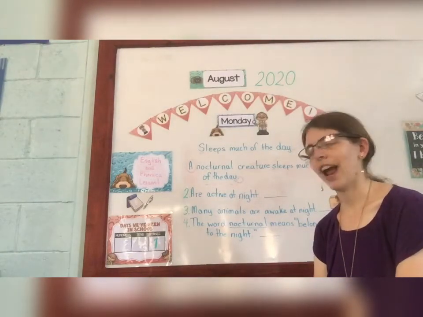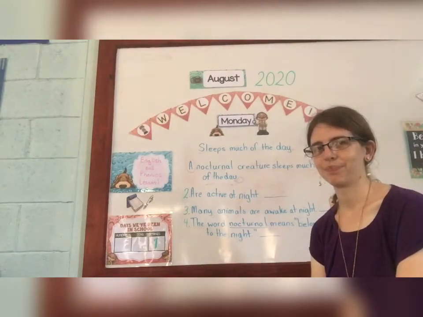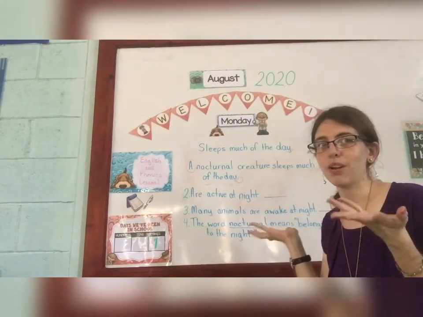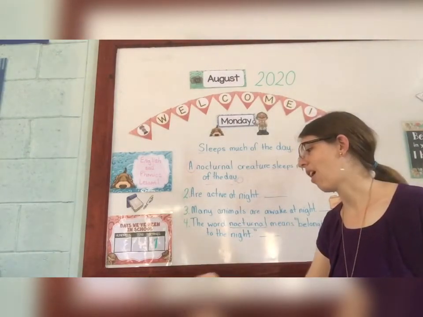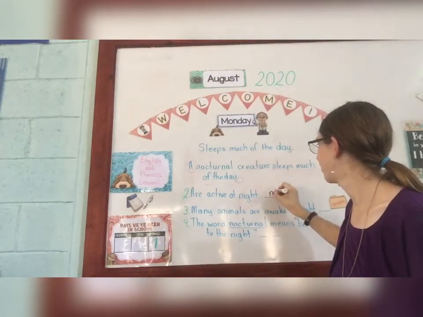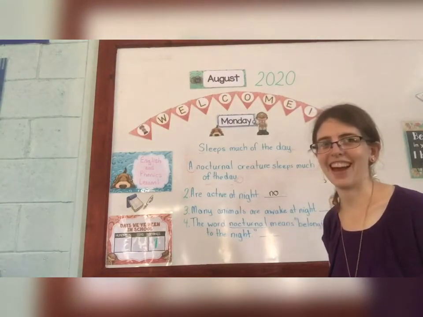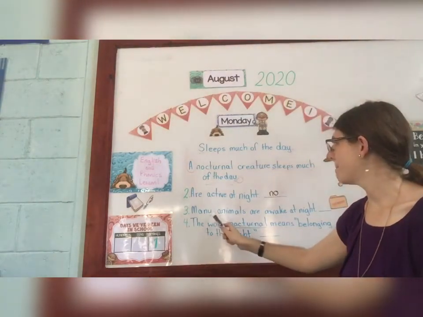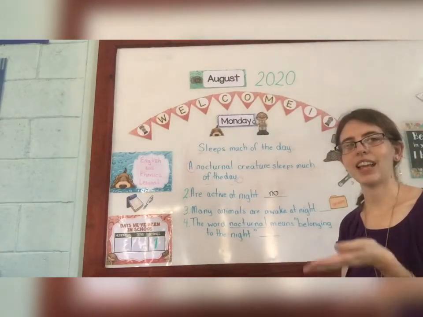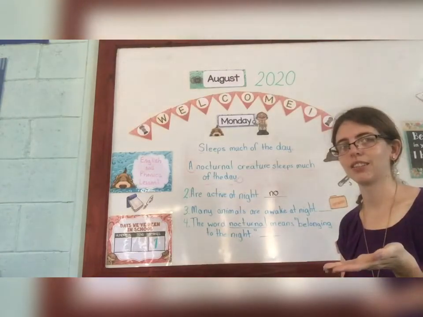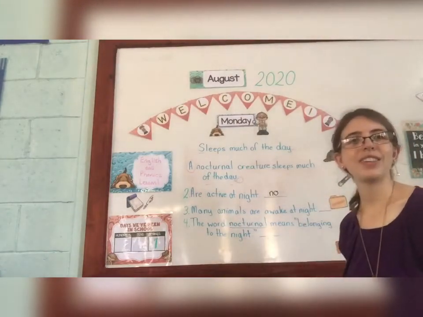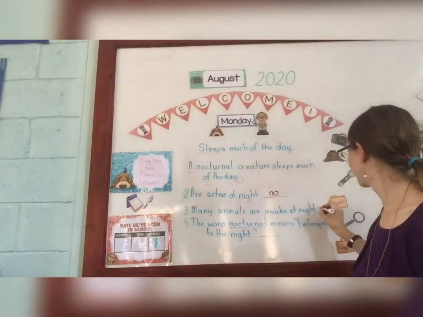Number 2, are active at night. Is that a complete thought? Well, who's active at night? We don't know. So no, that one is not a complete thought because we don't know who is active at night. So no, not a complete thought. Number 3, many animals are awake at night. Does that tell us an action and then who's doing the action? They are awake. Who are awake? The animals. So yes, this one is a complete thought.